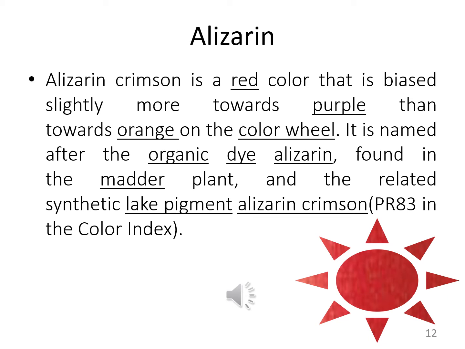So alizarin is named after the organic dye alizarin, which is found in madder plants. It is related to the synthetic lake pigments alizarin crimson, whose PR number is 83 in the color index.